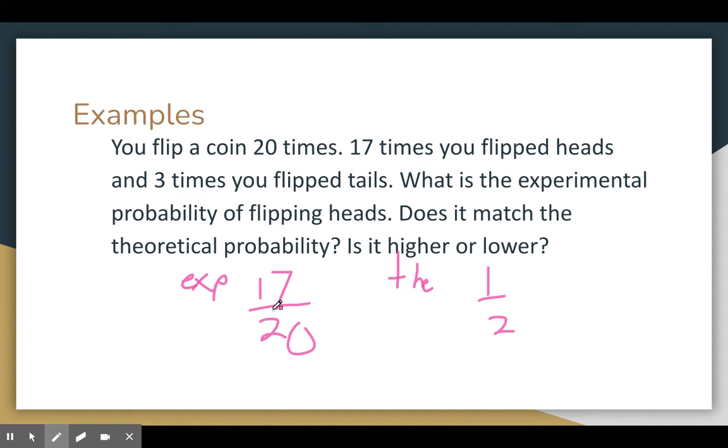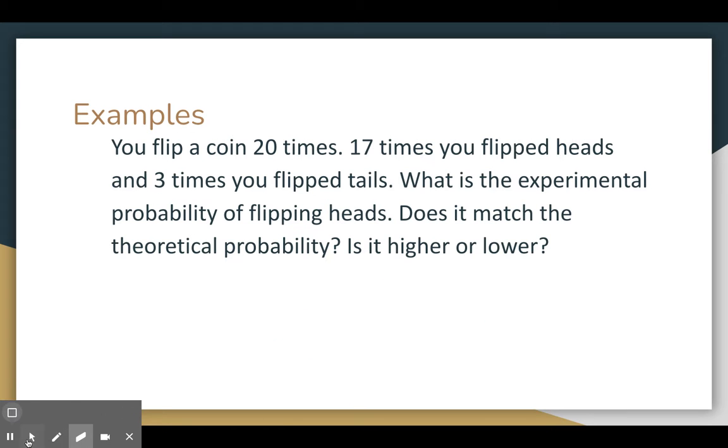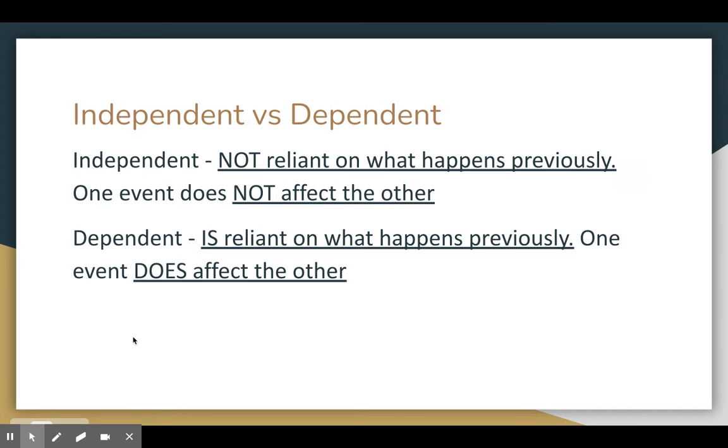So if we experimented and we got 17 out of 20, theoretically, we should have gotten 10 out of 20, right? Because 10 out of 20 is the same thing as 1/2, which means that this experimental probability is higher than the theoretical probability. That's why you have to make sure that there's a difference, because we know what should happen, but that doesn't always happen.